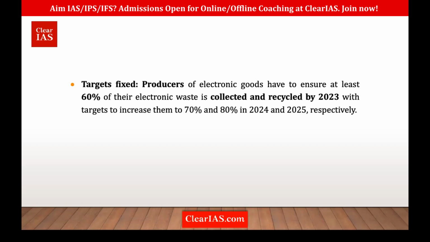So producers of electronic goods have to ensure at least 60% of their e-waste is collected and recycled by 2023. So whenever a producer produces, at least 60% of it has to be collected and recycled by 2023, and also this target would be increased. Like in 2024, it will increase to 70%, and by 2025, at least 80%.